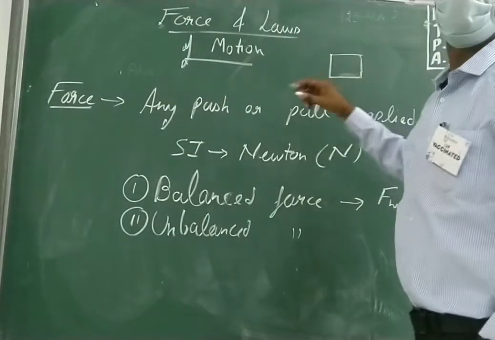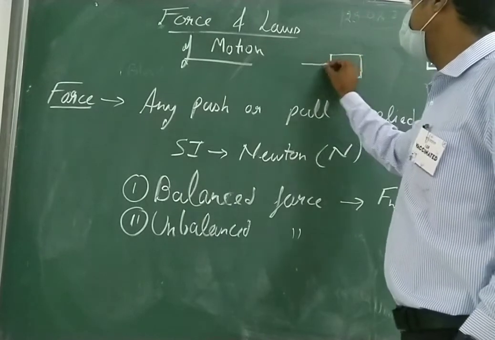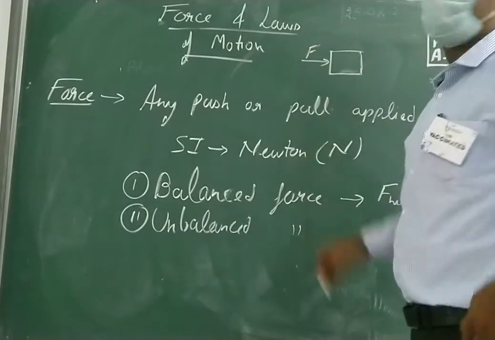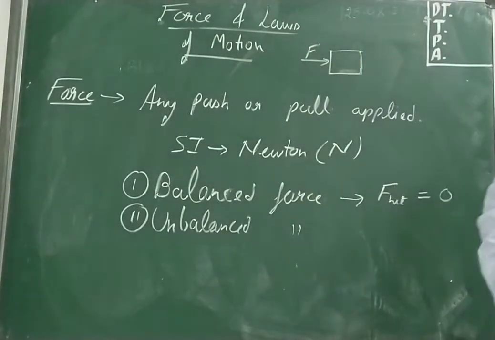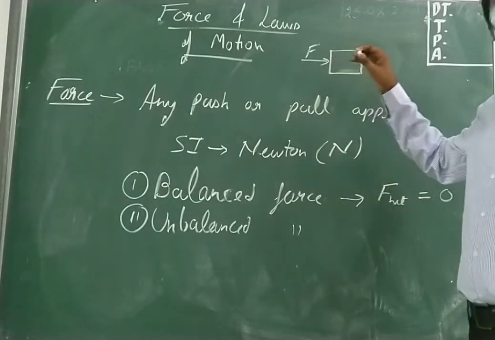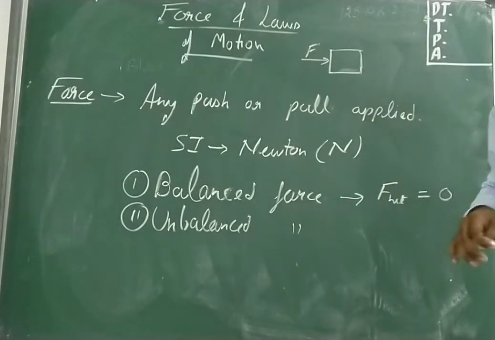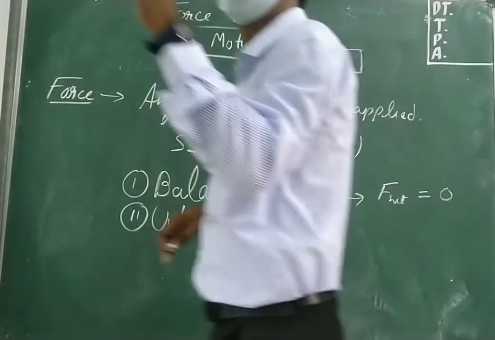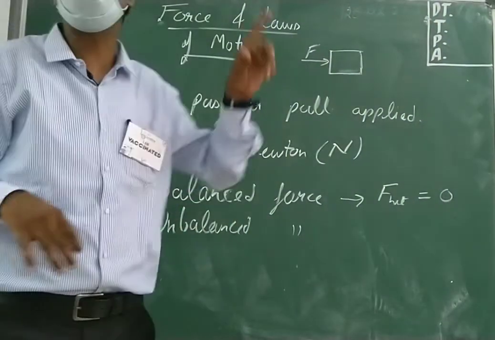Now suppose one of the persons has gone there and applied the force F. Suppose the body does not move. Why is the body not moving?